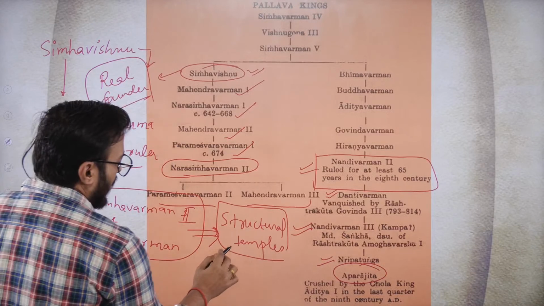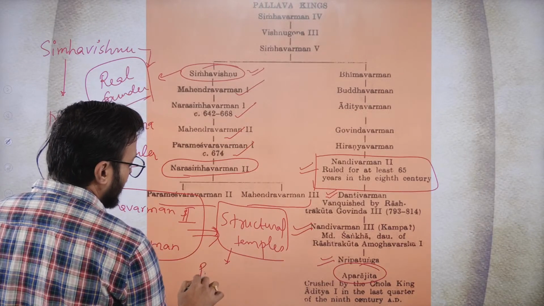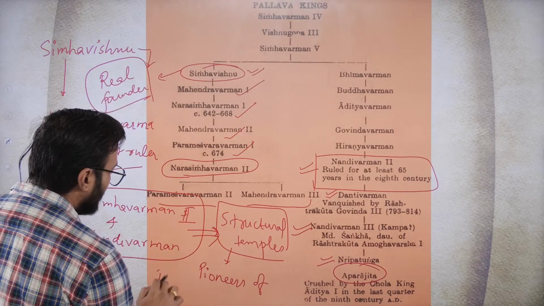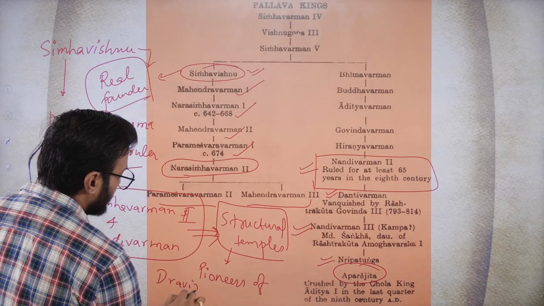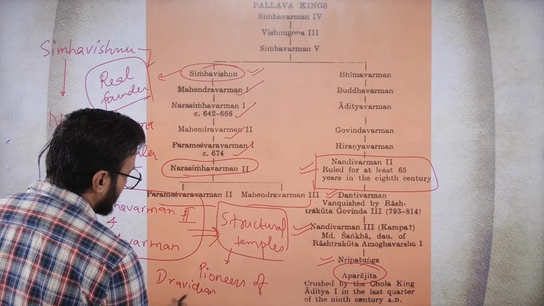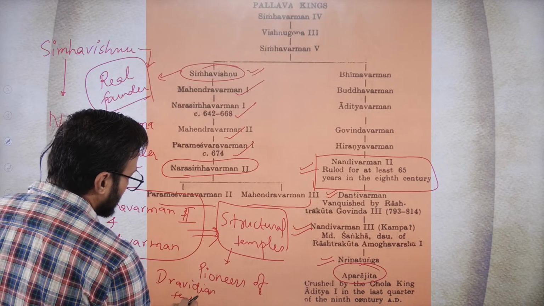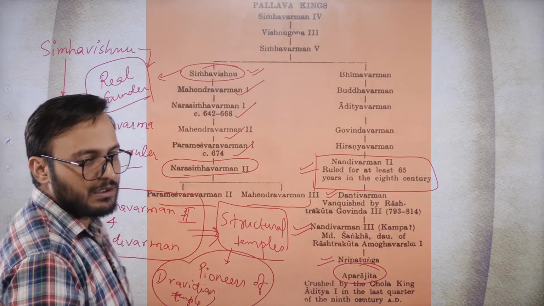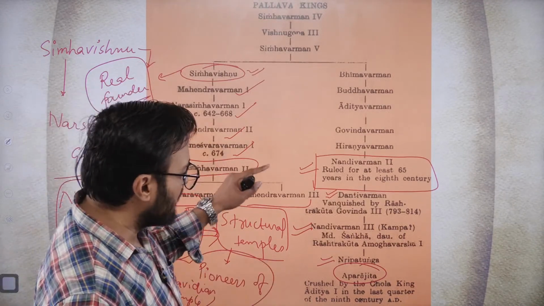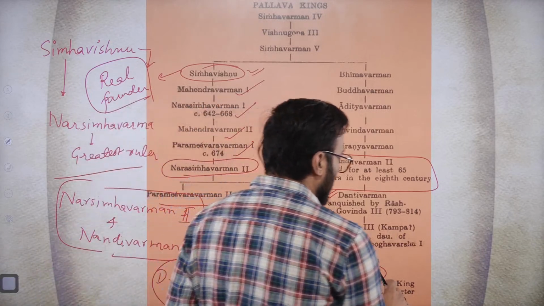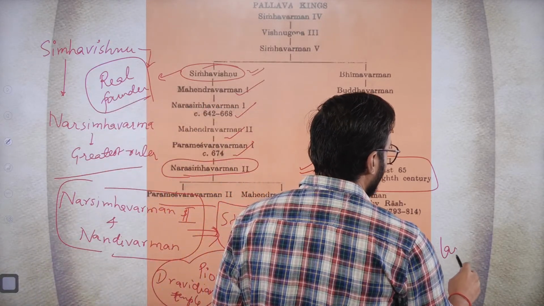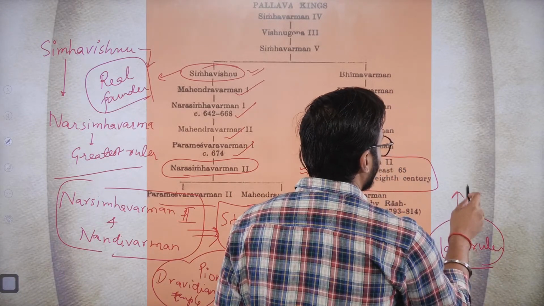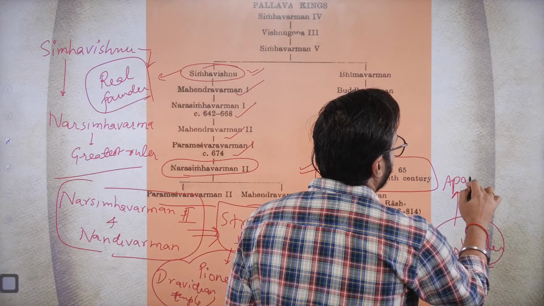And they will also be called the pioneers of the Dravidian temple style. Remember that. All these are simple factual details that we should be carefully aware of about the Pallava dynasty. However, the last ruler will be Aparajit. What will be the name of the last ruler? Aparajita.